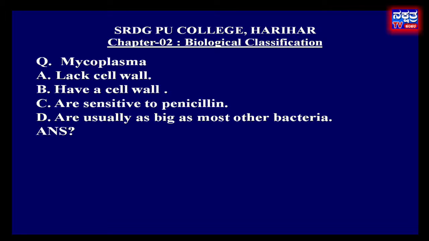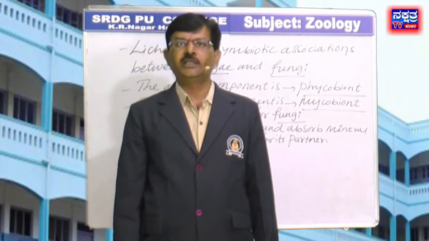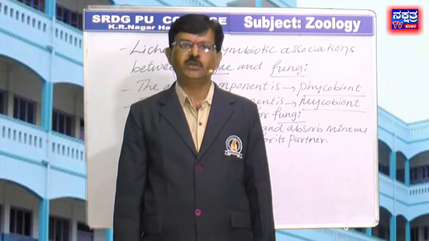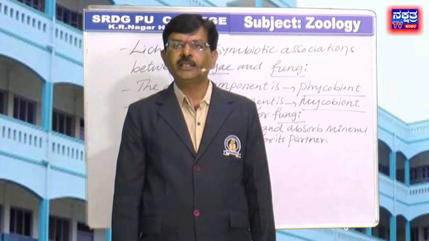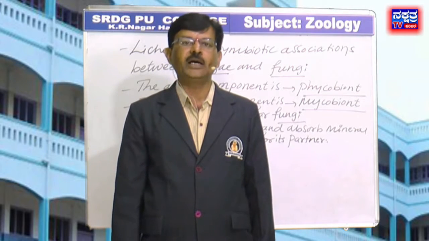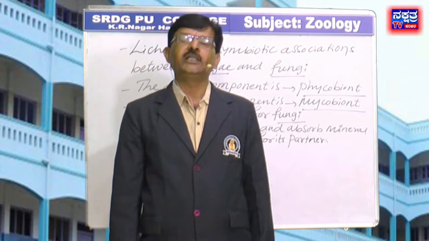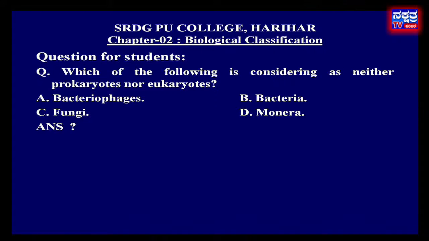Move to next question. Okay, students, this is the time to end this episode. I think you have understood about this chapter. At the end of every episode, we will ask a question for the students. The student question is, which of the following is considered as neither prokaryotes nor eukaryotes? Options are A, bacteriophages, B, bacteria, C, fungi, D, monera.